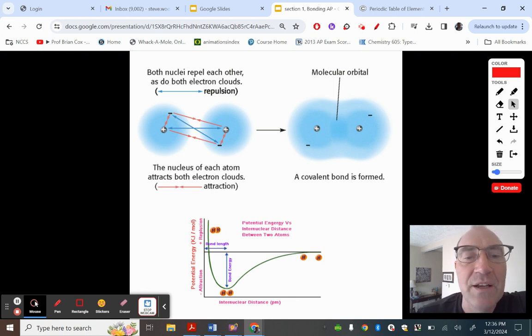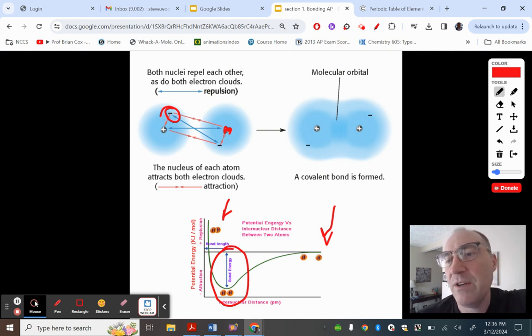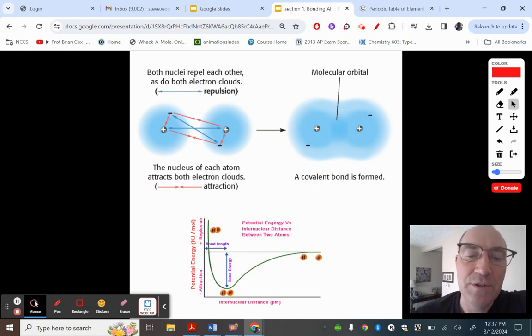Okay, so this is something that you'll see, this graph, a lot. What this graph means is how far apart the atoms are and how attraction is affecting the bond. What happens here is if the atoms are too close, they're going to repel. And if they're too far, they're not going to attract. And so the bond length is the perfect distance where you match the attractive forces of this electron being attracted to this nucleus right here versus the repulsion of the electrons repelling each other. So really, if you see this, oftentimes the bond length is just down here. You have to understand that is the lowest potential energy, and that's the maximum effect of attraction versus repulsion.